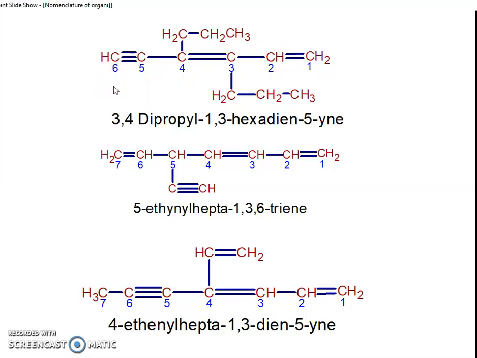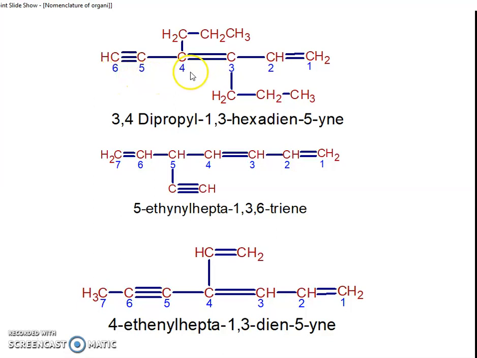Why do we select this longest chain? Because the carbon-carbon triple bond and carbon-carbon double bond are in a straight chain of the molecule. So numbering is given like this: 1, 2, 3, 4, 5, and 6.